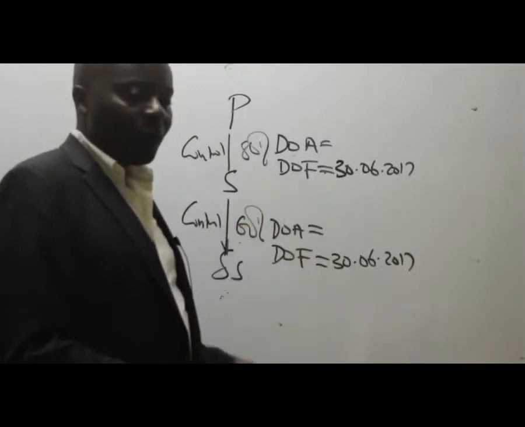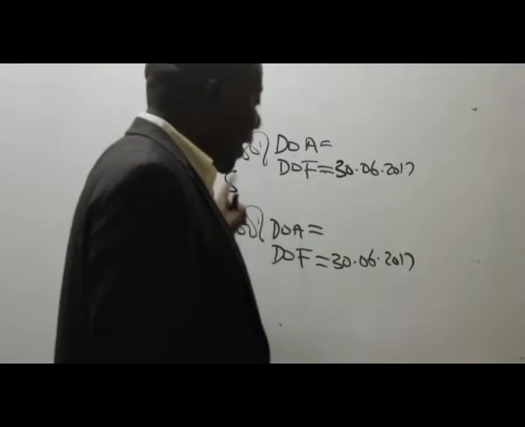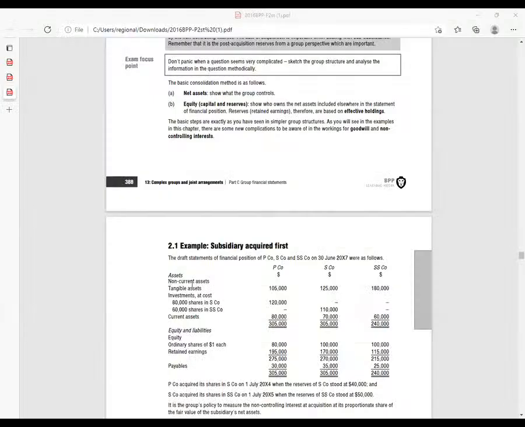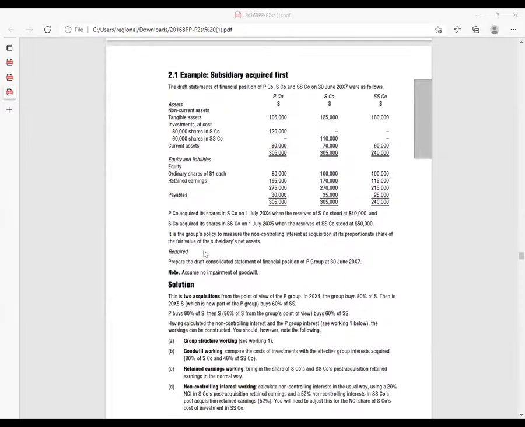How about the date of acquisition? When did P acquire S? We are told here that P company acquired its shares in S company on 1st July 2014. And then S acquiring SS, 1st July 2015.